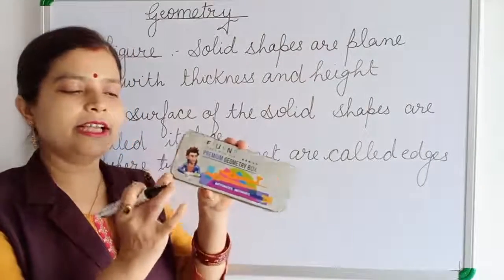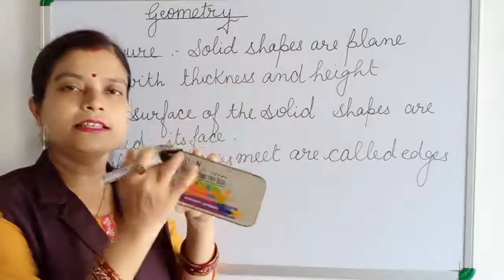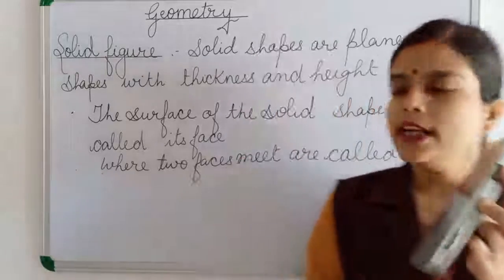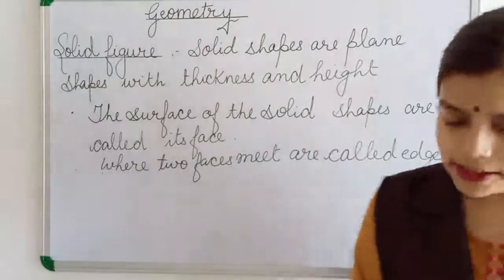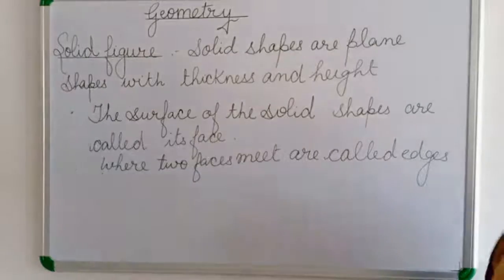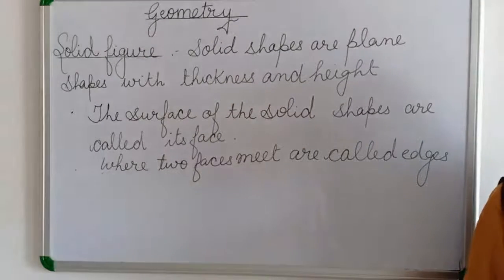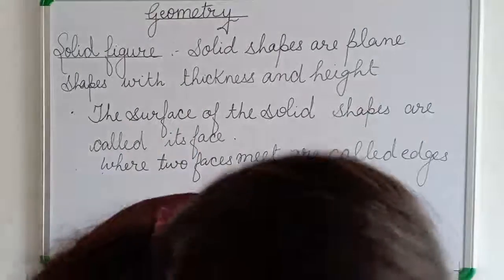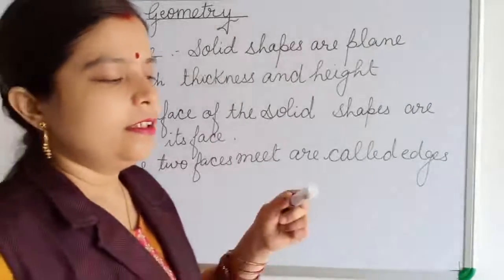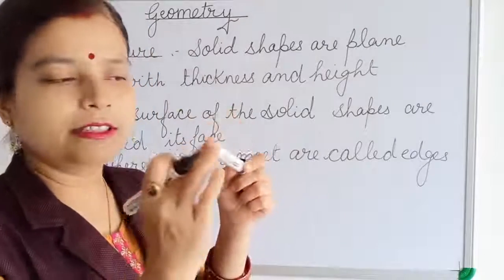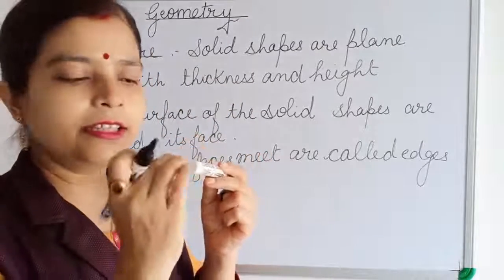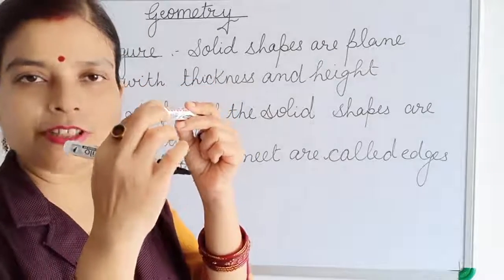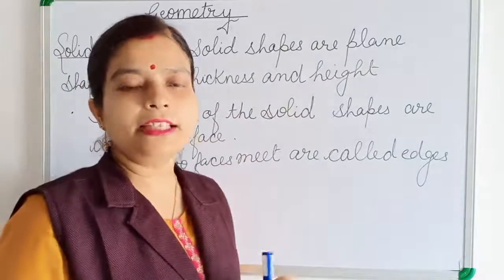So this is one edge, this is another edge, this is another edge, like that. Where two faces meet, that is known as an edge. Now edges can be curved or straight, children. You can see in a cylinder, which I have just shown you, this is one curved face and this is a plane face. They meet at this edge, and this is a curved edge, not a straight edge. So an edge can be straight and it can be curved.